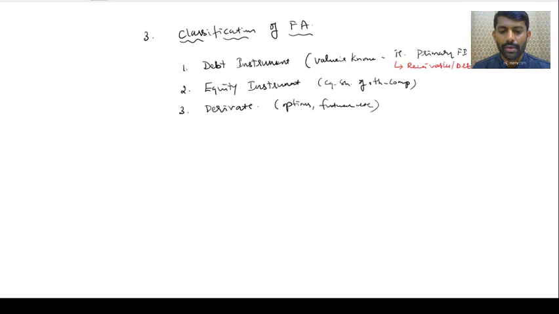Got it? So we have understood just the definitions. I repeat, definitions only: what a financial asset means, what a financial liability is, and what an equity instrument is. I have not classified them as separate. For the purpose of definition, I have classified three types. That means three characters might be there. Got it?